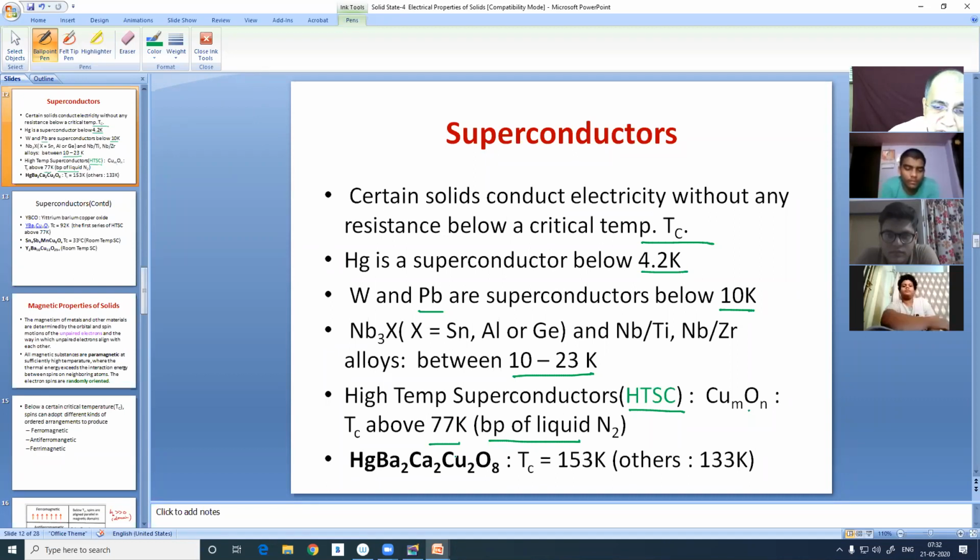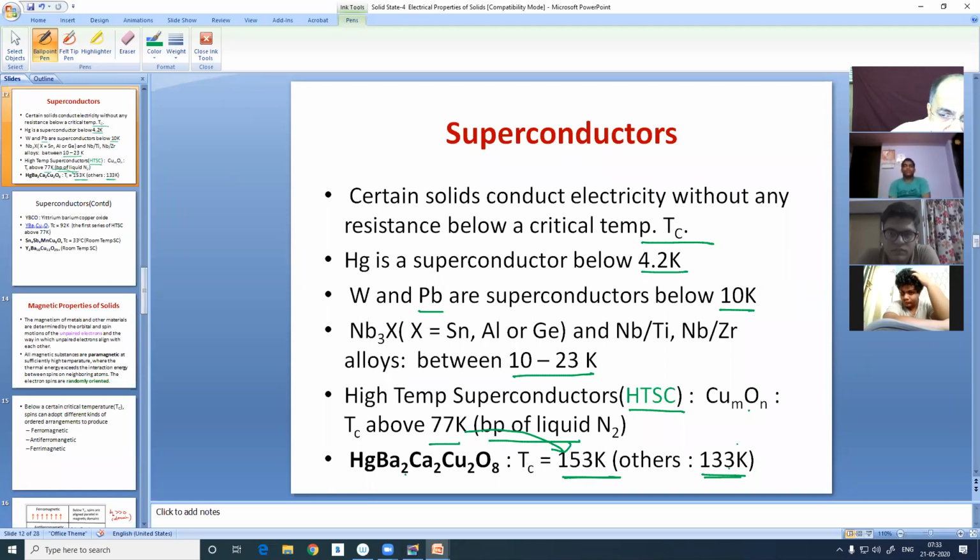Then another alloy came, that is mercury, barium, calcium, copper, oxygen in this stoichiometry, and that exactly is not the same. It is non-stoichiometric, but very close to 1-2-2-2-3, and that showed a critical temperature of 153, a great hike in the critical temperature. In many other books you find this temperature is 133.